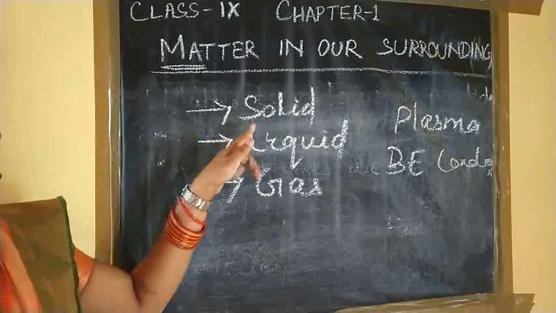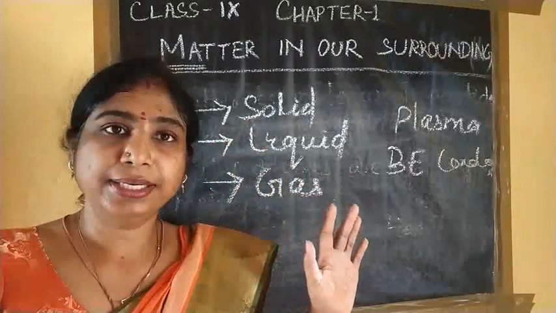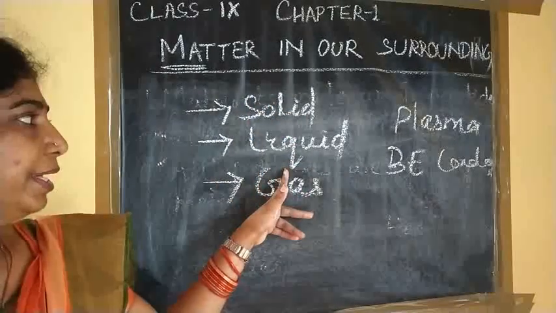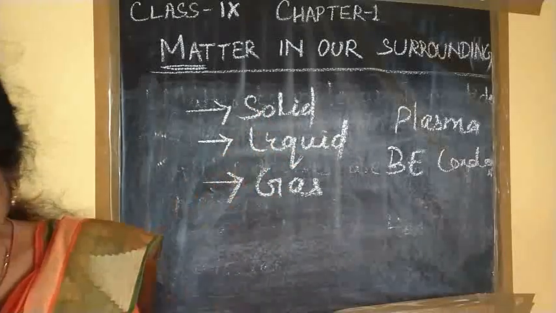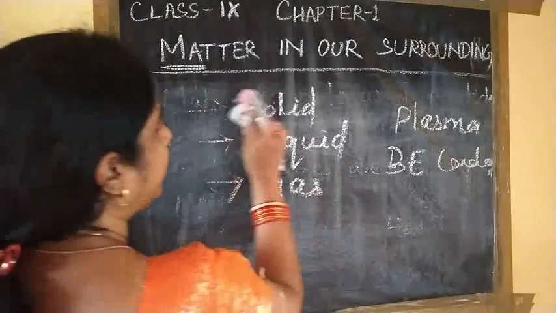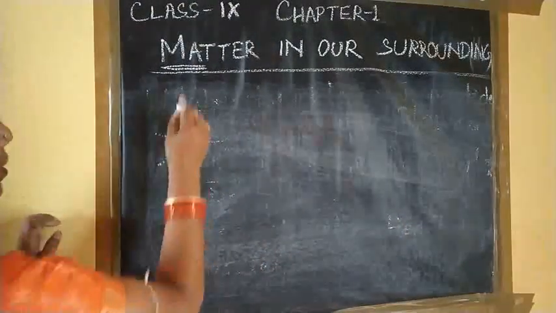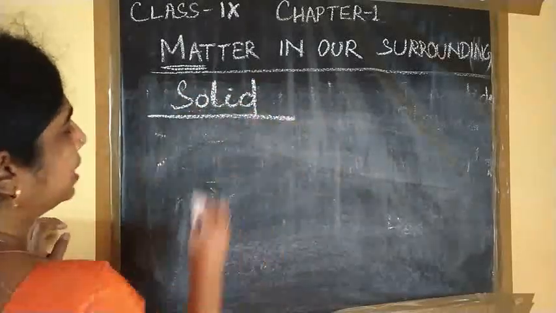Okay, so these are the secondary things that you learn in your higher classes. But here, we have solid, liquid and gas. So what are the properties of matter? We read that on that basis matter is divided into 3 groups: solid, liquid and gas. First, what are the solid substances around you? I am taking some solid substances and writing down some names of them.